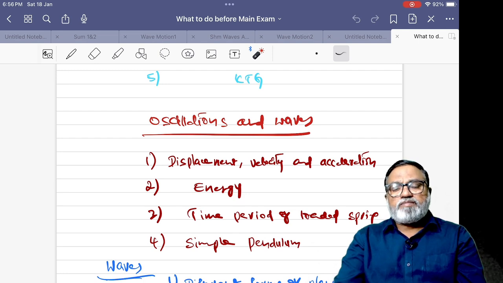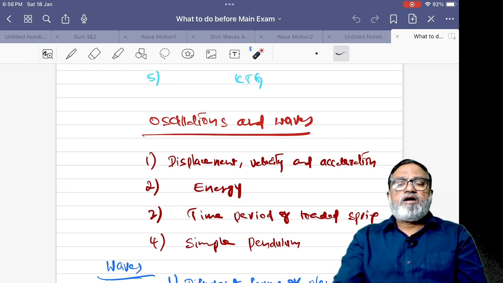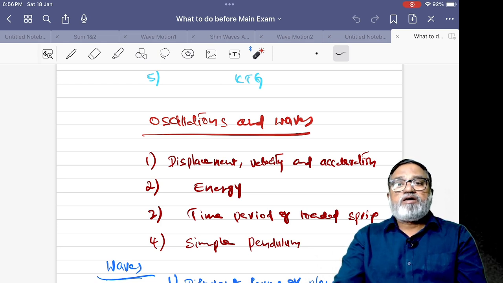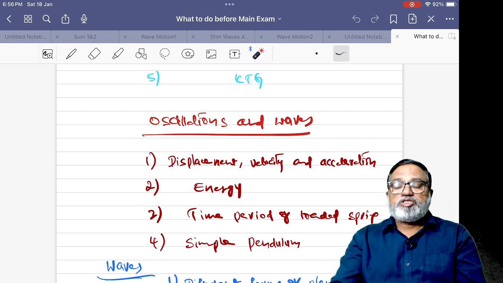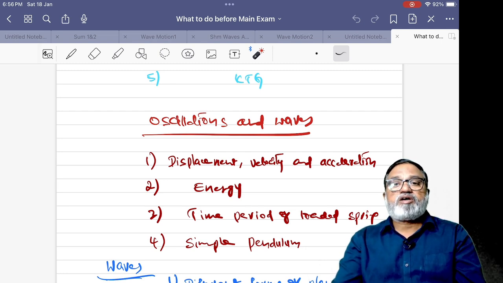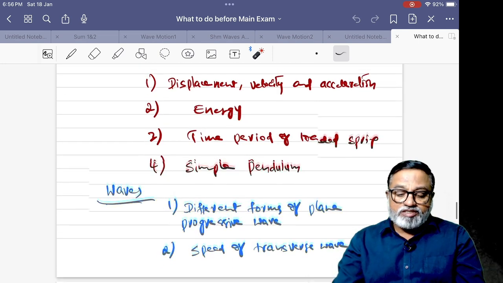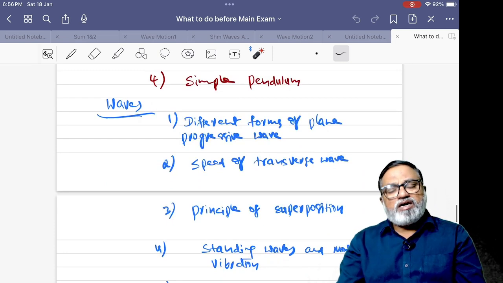So last year we can observe most of the question papers. One thing, time period when springs are connected in series, springs are connected in parallel, like that, and simple pendulum. This is about oscillations. So waves also very, very important.